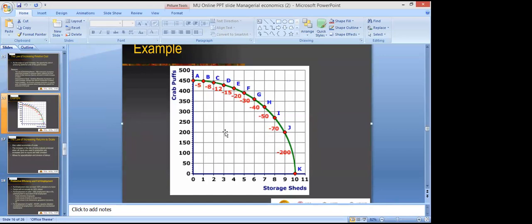So a country, if it is producing below the PPC curve, it will produce 200 crab puffs, and it will have 3 storage sheds, right? So basically, a country has the chance to increase its production. That means it can have more storage sheds while giving up some crab puffs, right?